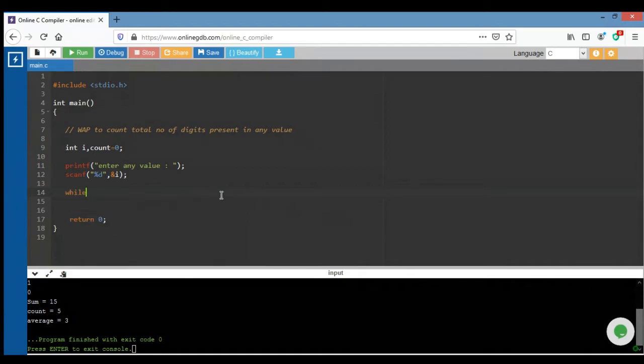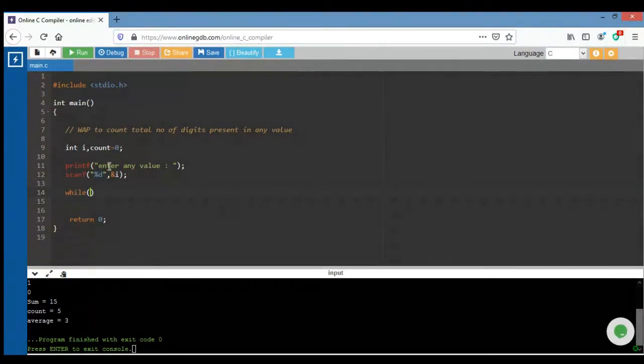Yes, we can write it this way, but now I am using a while loop, right? Every time if we are using do while, we can use other loops also. That's why we are using while this time.